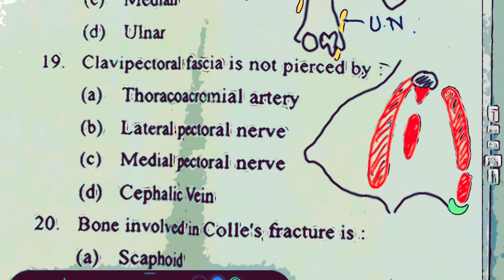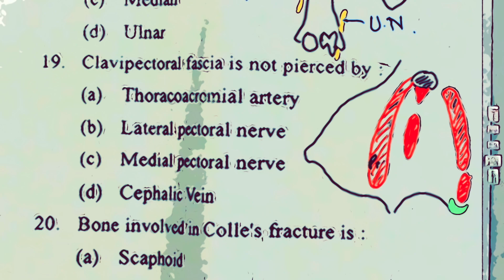So at this point you got to know about the muscles forming the anterior wall of the axilla: pectoralis major and pectoralis minor, the two muscles. Subscapularis, teres major, and latissimus dorsi, these three muscles form the posterior wall of the axilla.